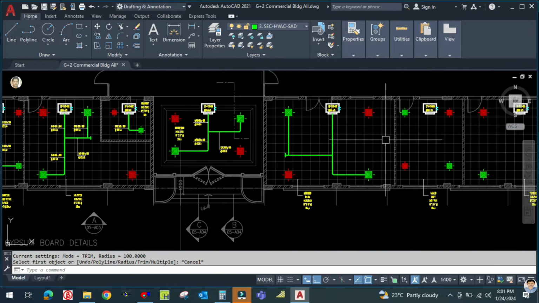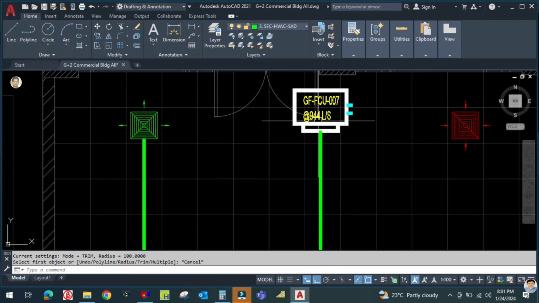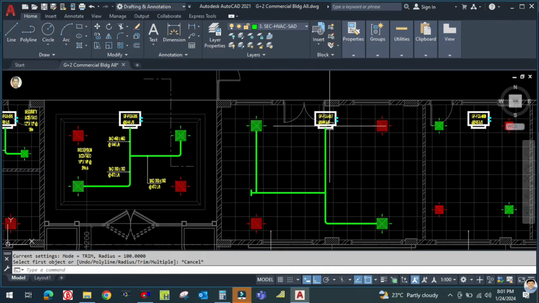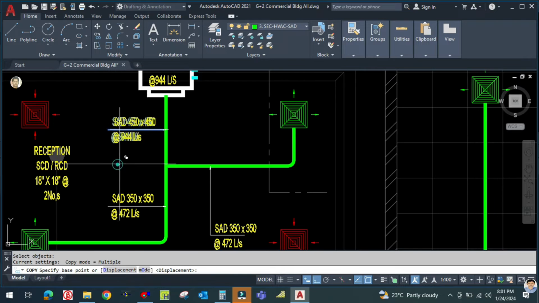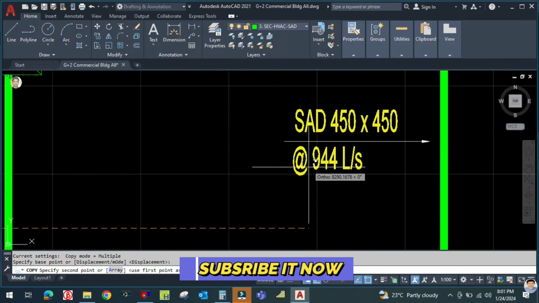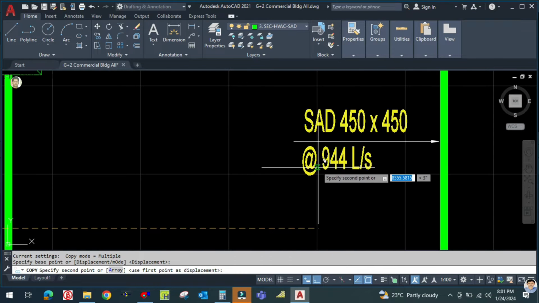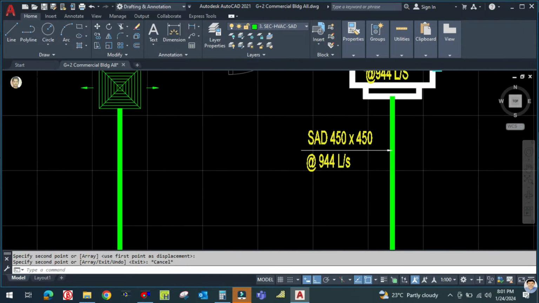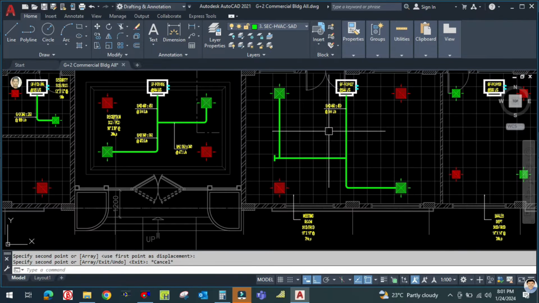the shoe neck. Okay, so the airflow for this machine is 944, so the duct size will be same. So let us copy this one here. Okay, it will be here. Okay, and then